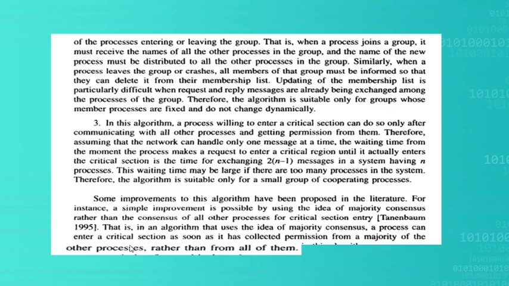If there are 20 processes, a majority of the processes, not all 20, are considered. This is one of the modifications. We will not take complete permissions, we will take only a majority of the processes.